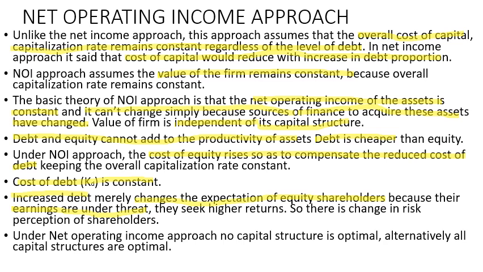Under the net operating income approach, no capital structure is optimal. Alternatively, all capital structures are optimal. There are a few questions regarding this in UGC NET, so this point is important too. Remember, this point is most important: cost of equity rises so as to compensate for the reduced cost of debt, keeping the overall capitalization rate constant. Notice the differences. That is the most important part.